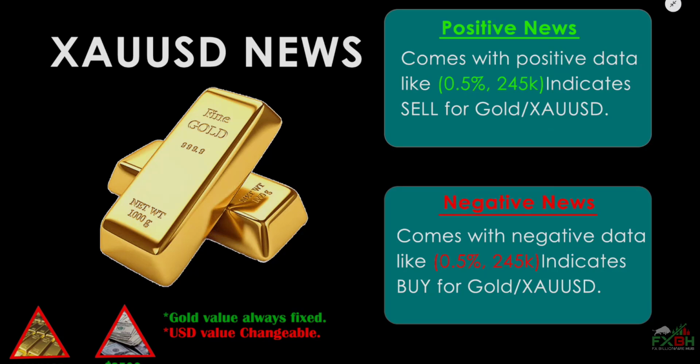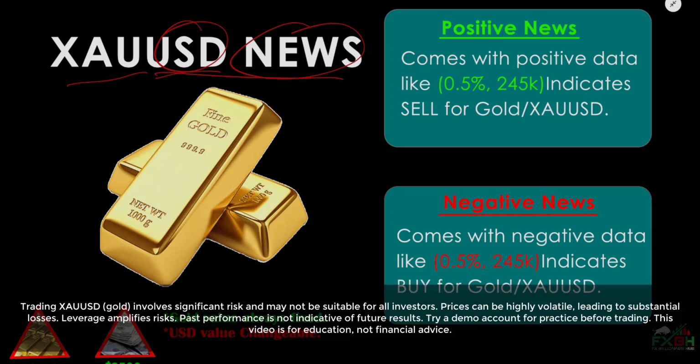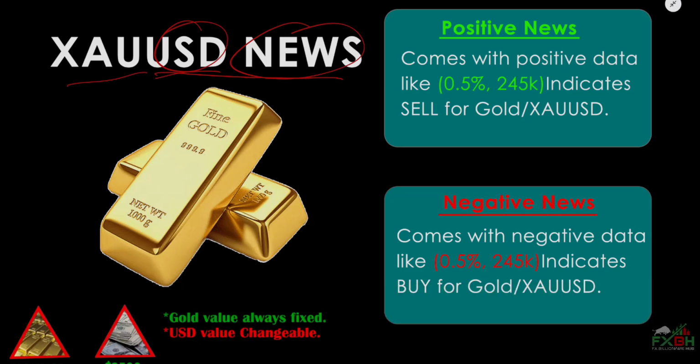And as per that, we're just going to analyze the gold news, that means USD news, and as gold is always connected with the USD, we have to keep our concern on USD news. There are two major things in USD news: first positive news, and another one negative news. Positive news, data come with positive value like green 0.5%, green 245k, and positive value indicates sell for gold.